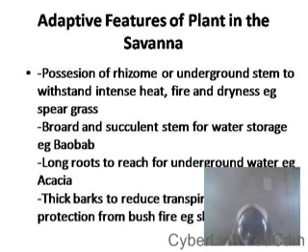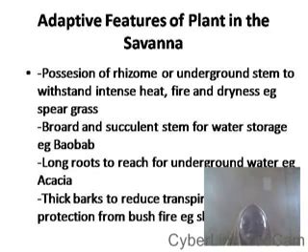Then most of these plants have succulent stem. What do they use it for? Because this savanna habitat has low rainfall, they use this stem for storing water. They also have long roots so as to reach far areas where water is present underground. Example is the acacia plant. Also, they have thick bark to reduce transpiration and also protect themselves from bushfire.